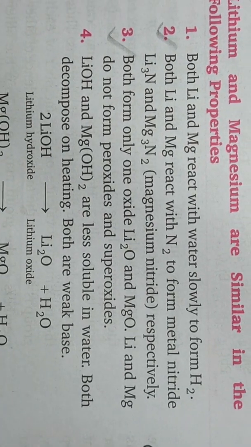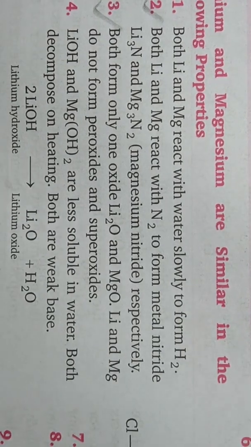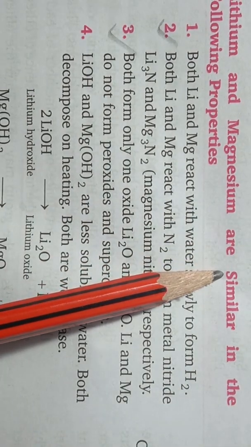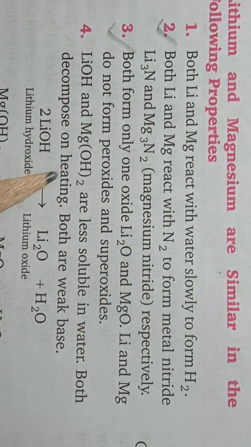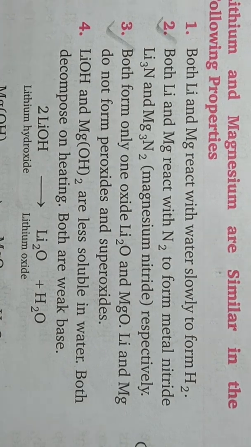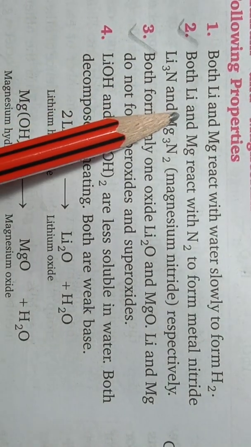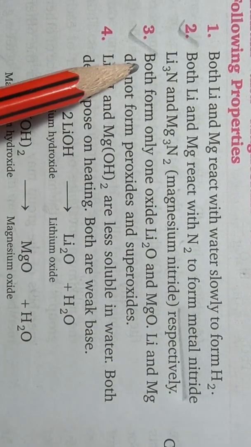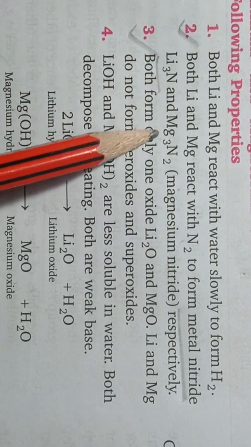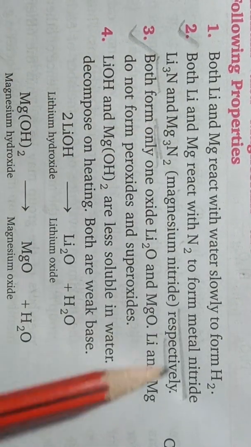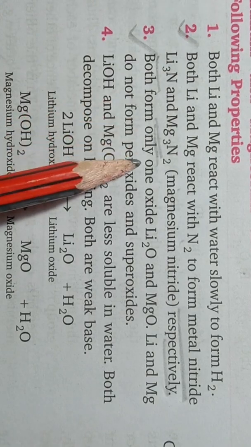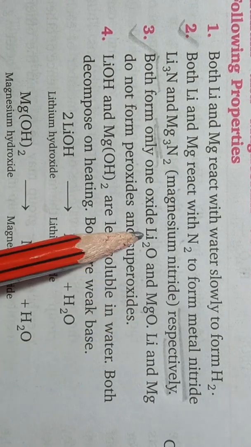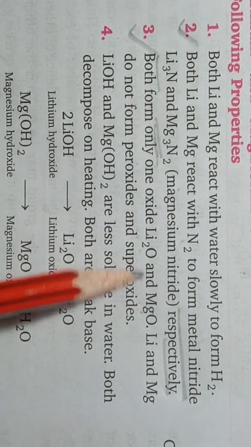Then, because lithium and magnesium show diagonal relationship, they show some similar properties also, and out of all these properties a few are very important. For example, the second one: both lithium and magnesium react with nitrogen to form metal nitride. The metal nitrides are Li3N and Mg3N2 respectively. Third point, both form only one oxide, Li2O and MgO. Okay students, so just one type of oxide is there, the mono oxide.